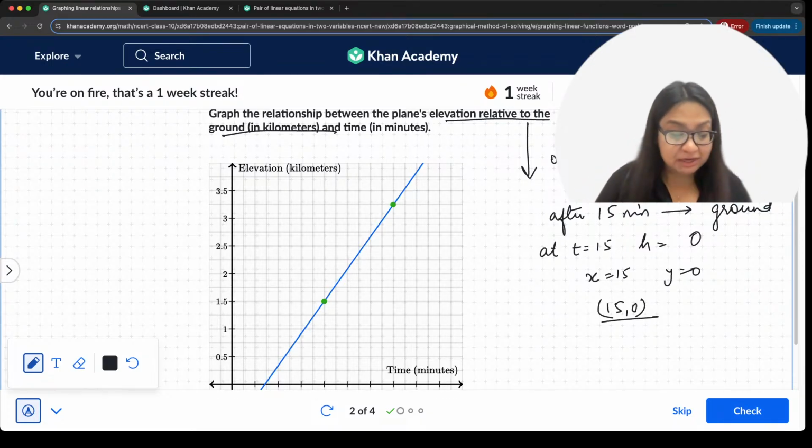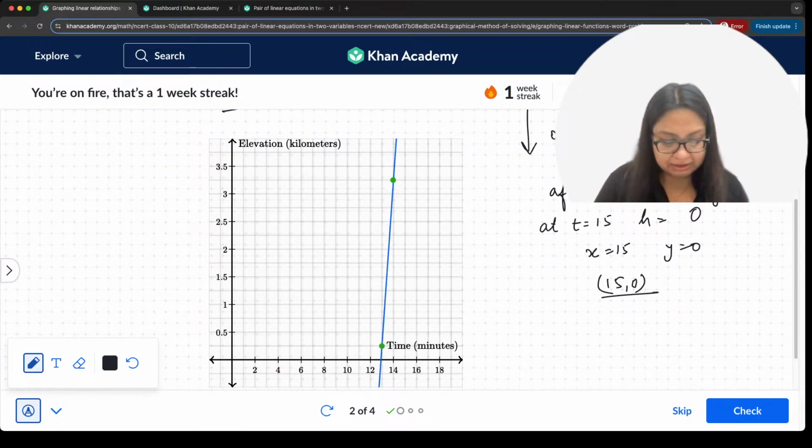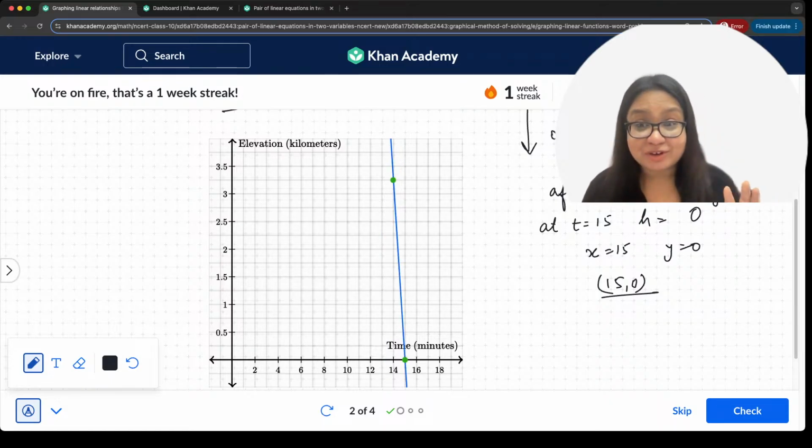So 15 comma 0, where is that? X is equal to 15, y is equal to 0. x is equal to 15 right here, and y is equal to 0. This is 15 comma 0.